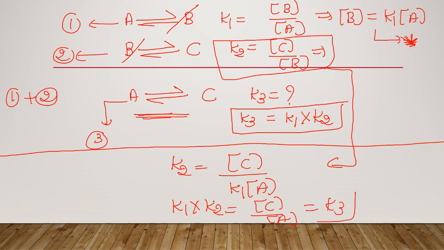Therefore, the equilibrium constant for the third reaction can be obtained by the multiplication of the equilibrium constants of the two reactions. So K3 is equal to K1 into K2.